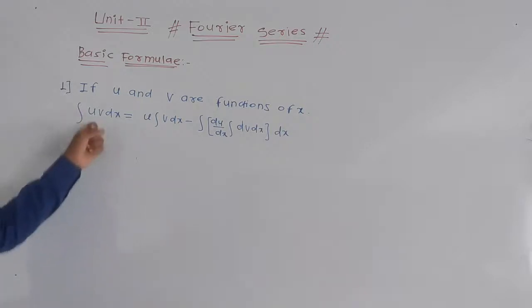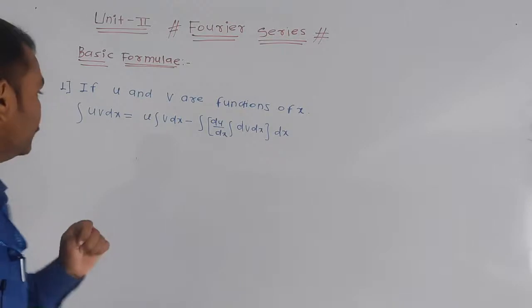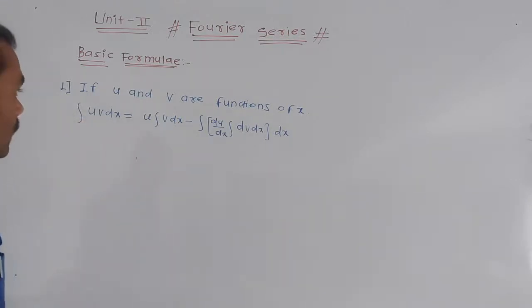Here we have to select u as per the LIATE rule.